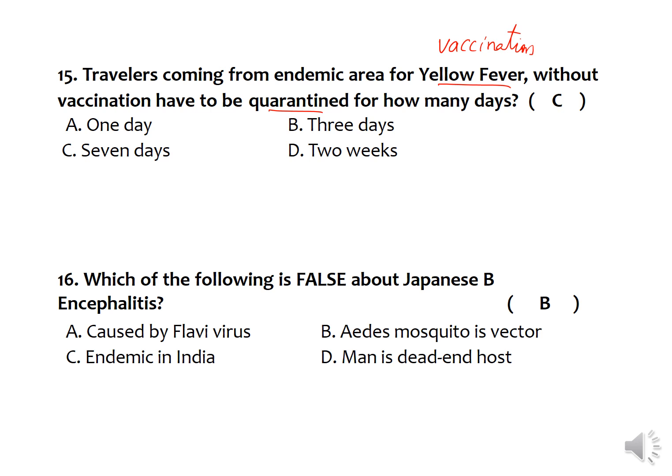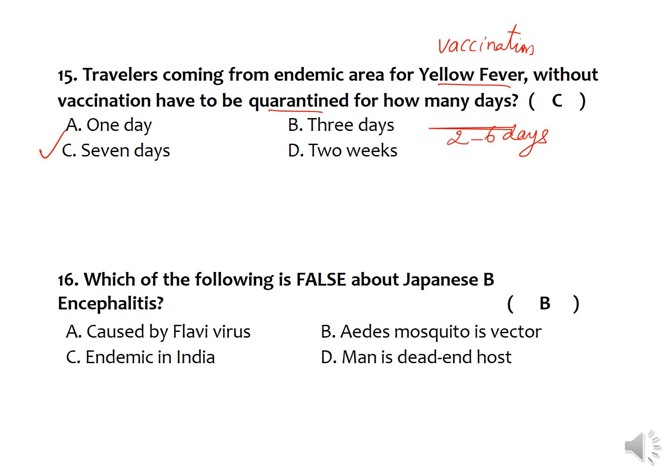So the people who are flying from countries other than US, the US government, not only US, many other countries where the disease is endemic, made it mandatory to receive the vaccine against the yellow fever. So the incubation period for this yellow fever is 2 to 6 days maximum. 2 to 6 days. So that's the reason why the people will be quarantined for about 7 days once they reach the airports, to avoid any spread of disease to their community.